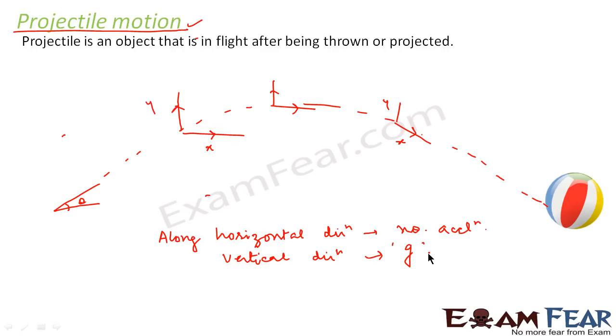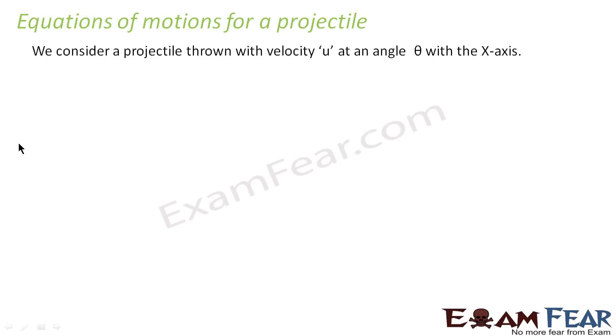Now we will go ahead and we will see what kind of path a projectile follows. And we will also find out the equation of motion for a projectile. Till now we wrote equations of motion for particles moving in one dimension, in two dimensions, but now we will write the equation of motion for a projectile. So now let us write down the equation of motion for a projectile.